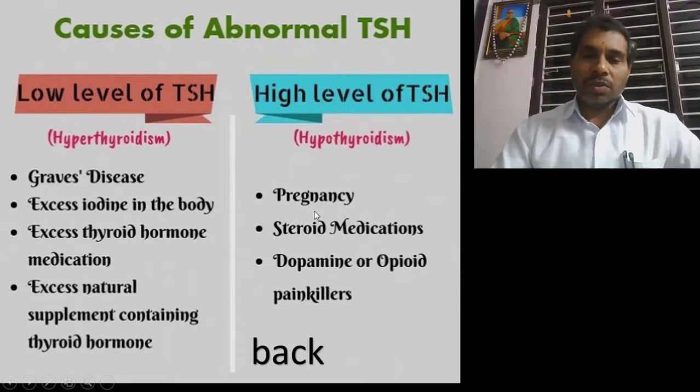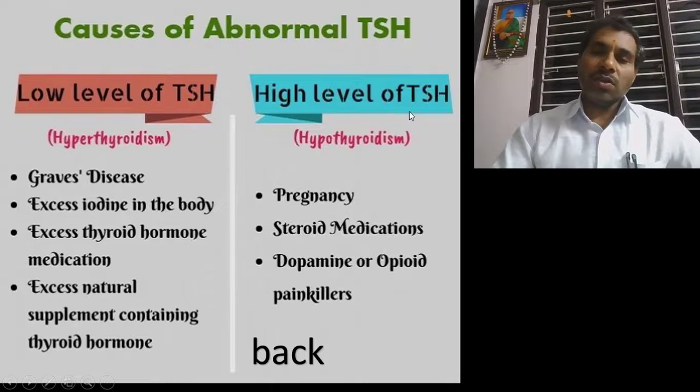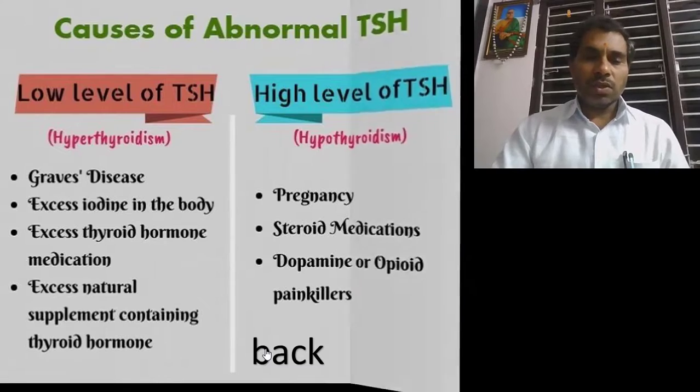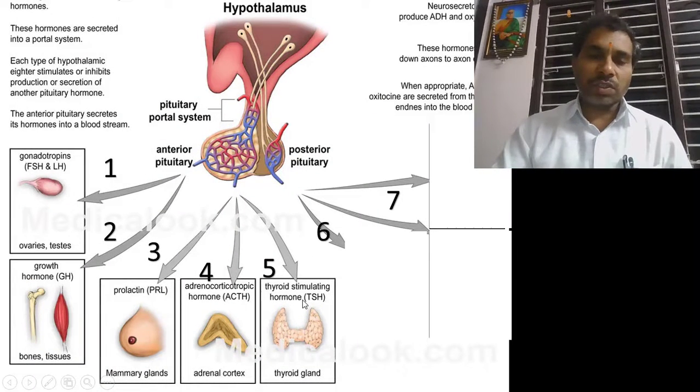The pregnancy is affected, and if you take steroid drugs, the levels of TSH increase. If you are using dopamine or painkillers, in that condition also the TSH levels are increased. So this is an important hormone secreted from the anterior pituitary.